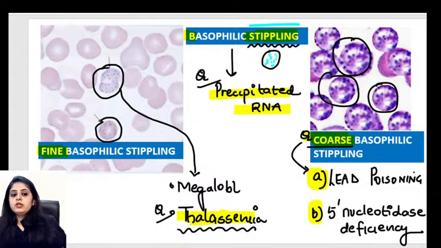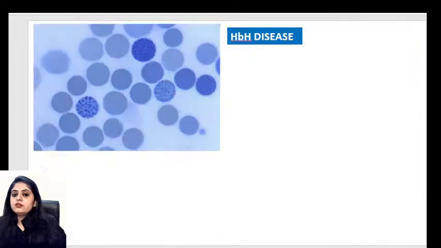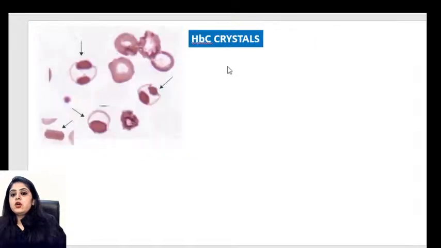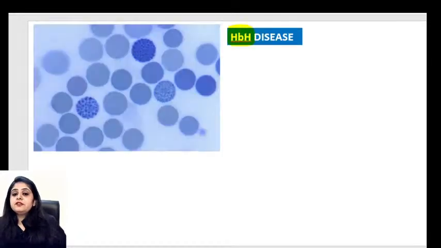I'm left with two more. These are different hemoglobin inclusions. What is hemoglobin here? I think everyone has heard of something called hemoglobin H disease, and then there's something called hemoglobin C disease. So now you're saying that, ma'am, we've done all those bodies. Now let's say that different hemoglobins, what kind of inclusions can they create? And these are the last two that we have for the day. Then we'll do a quick summary and we'll wrap up the session.